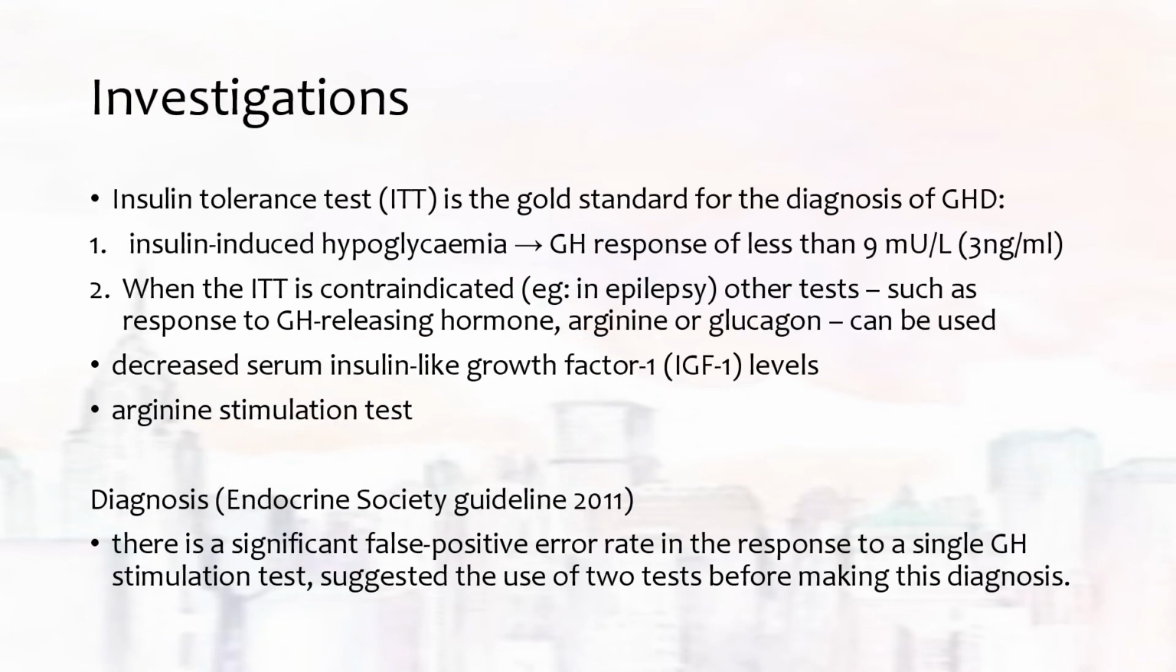So when we suspect growth hormone deficiency, we will conduct an insulin tolerance test, whereby hypoglycemia induced by insulin usually will cause growth hormone to increase. However, in growth hormone deficiency, the response will be lower than normal. If ITT is contraindicated, for example in epilepsy patients, we can use other tests, for example the arginine or glucagon stimulation test. Besides, in growth hormone deficiency, there will also be a low level of IGF-1.